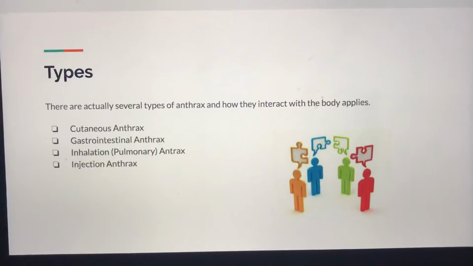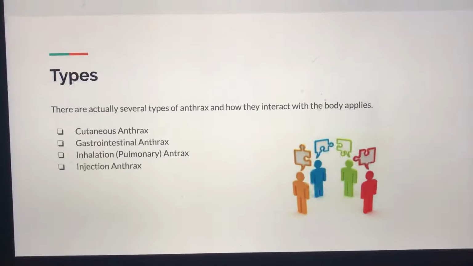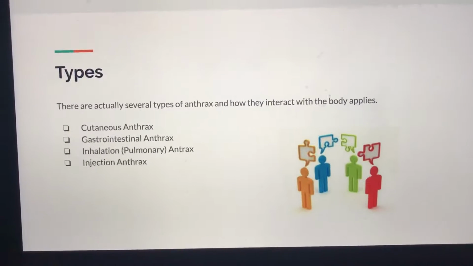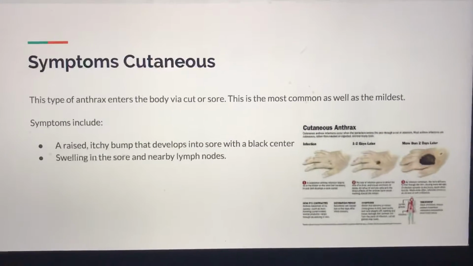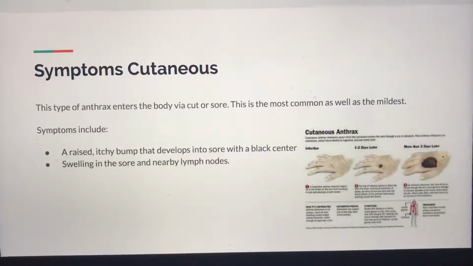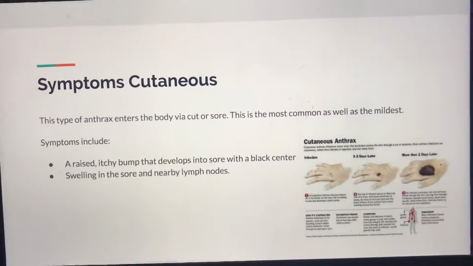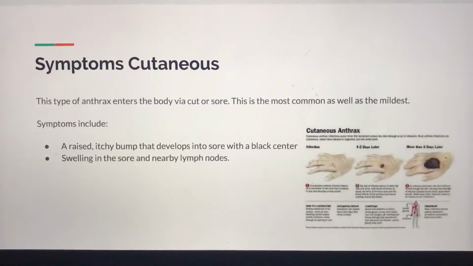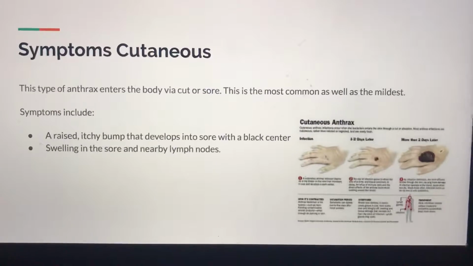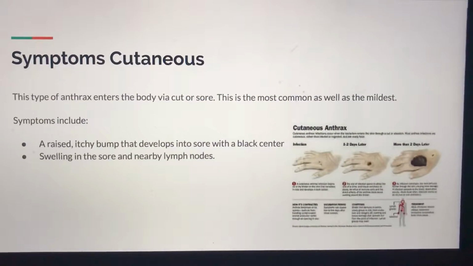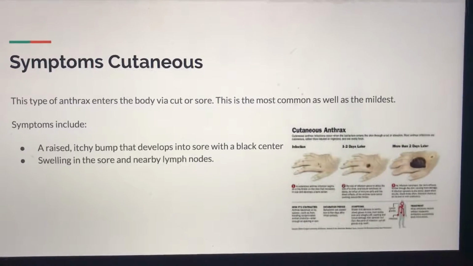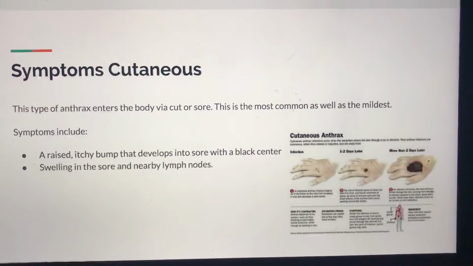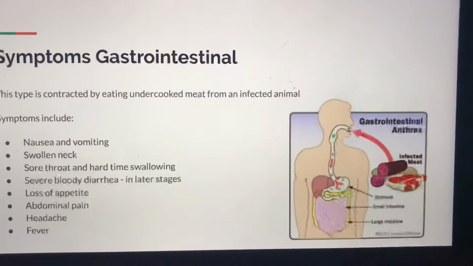So there are actually 4 types of anthrax, and how they interact with the body also applies to the type. So cutaneous is basically when it enters via a cut or sore. This is the most common as well as the mildest case. Some symptoms include a raised itchy bump that develops a sore with a black center, and swelling in the sore and nearby lymph nodes, so like the neck area.